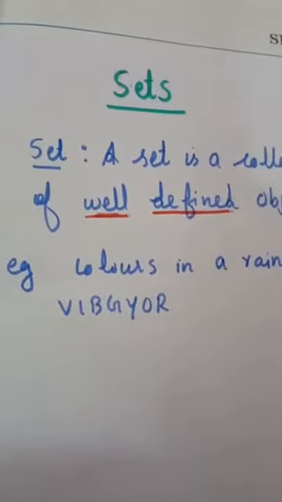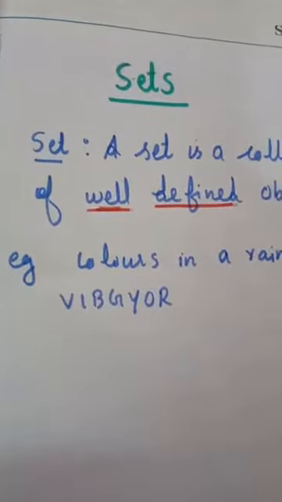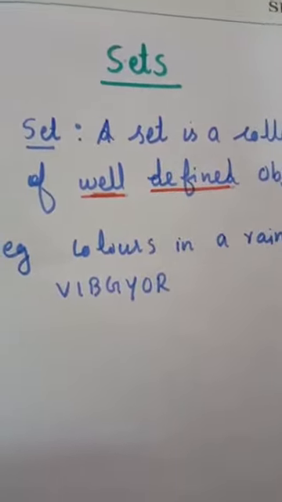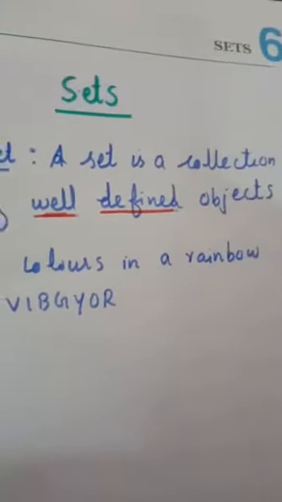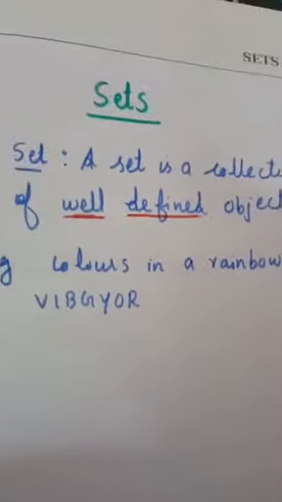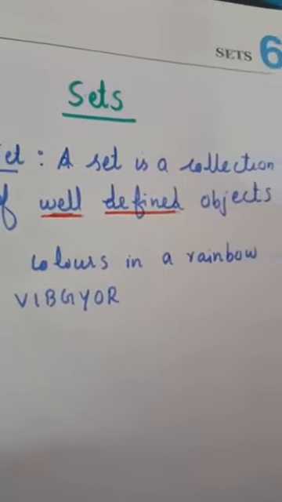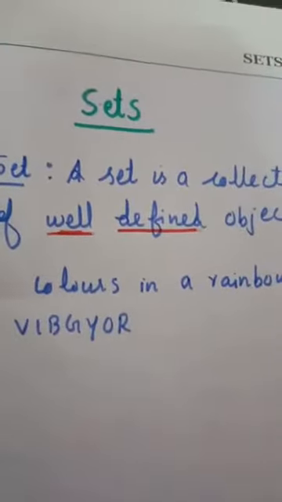Today we are discussing a new chapter, that is chapter 6, sets. What do you mean by sets? Do you know what is sets? A set is a collection of well-defined objects. This well-defined is a very important point.